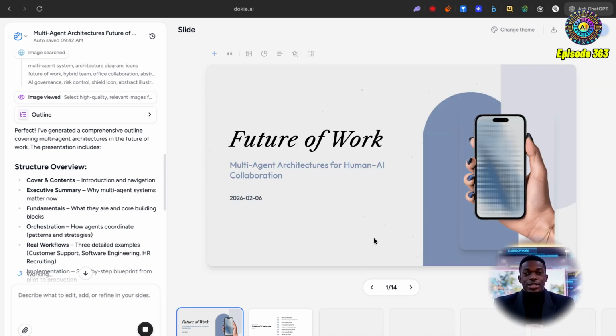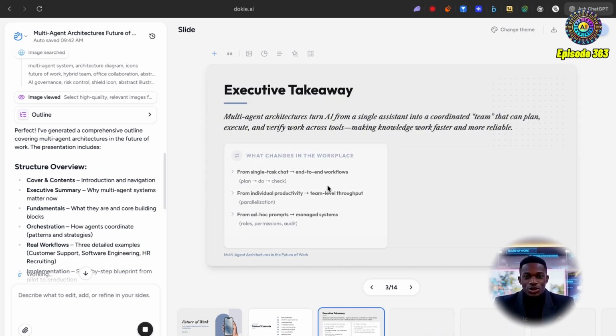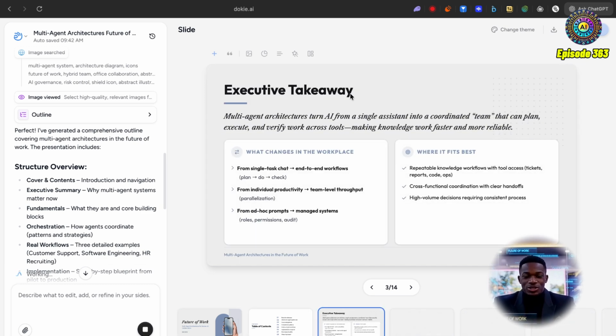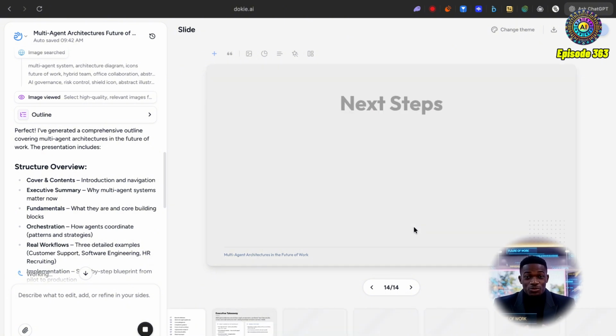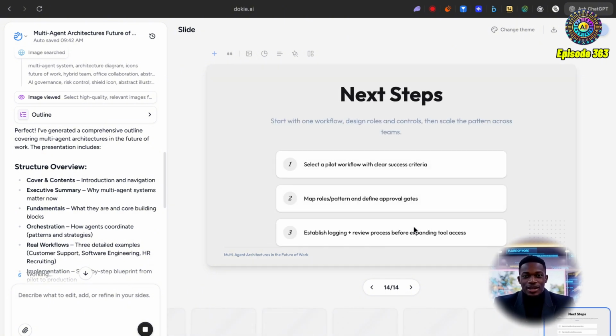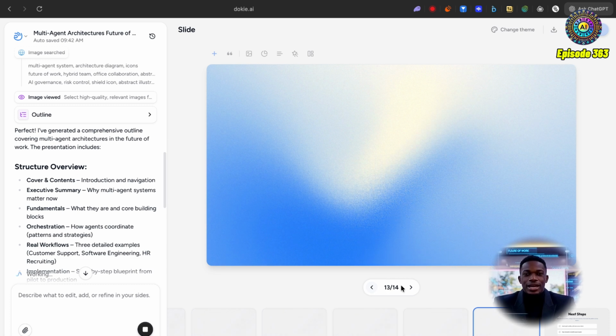Now, these guys have created this really cool first page, and we can see the content as well. The executive takeaways being created as well. I like this minimal kind of vibe. Maybe we can go for something that's got a little bit more color or a little bit more, I guess, pizzazz. But yeah, let's just see.